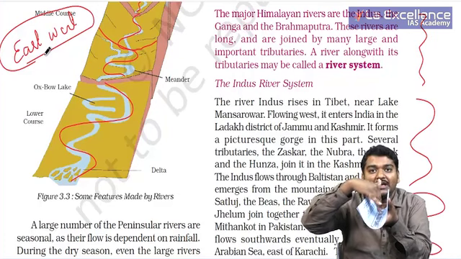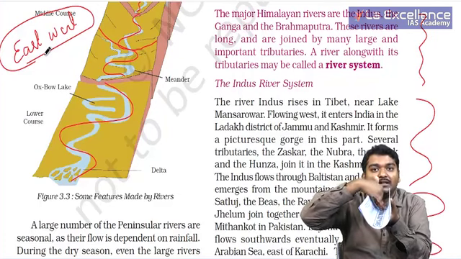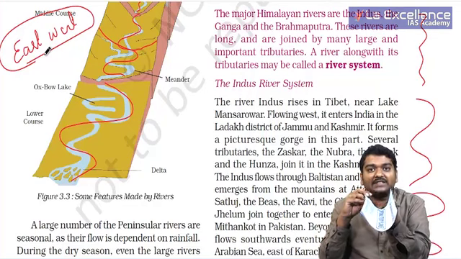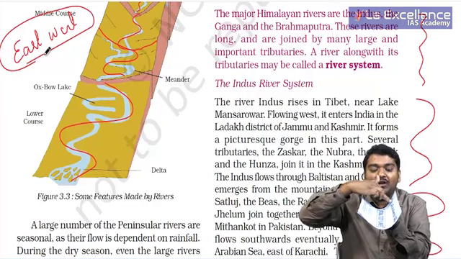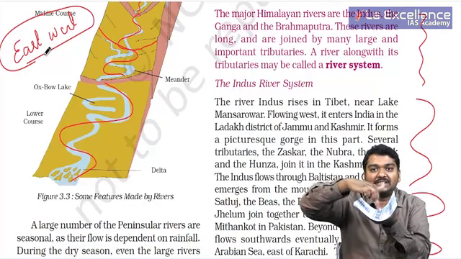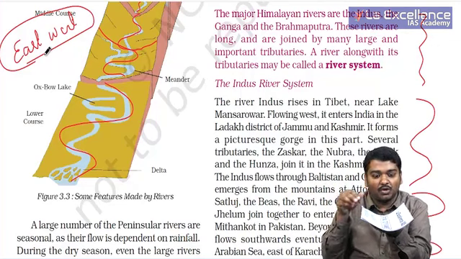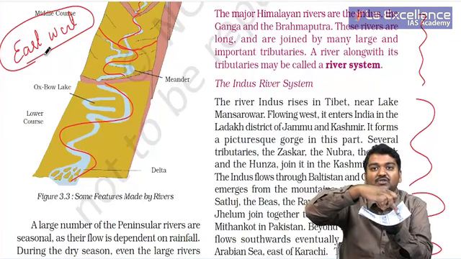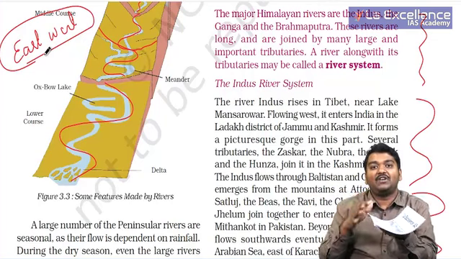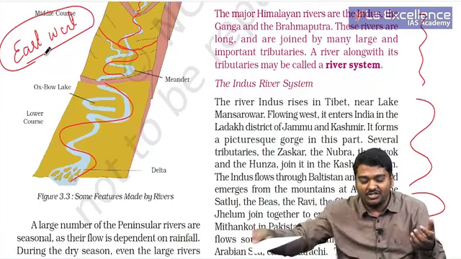So usually the erosion will be in this fashion. But as it goes to the middle course, erosion happens on the sides as well, and as you go to the lower course, erosion happens throughout, right? So we are seeing different shapes.